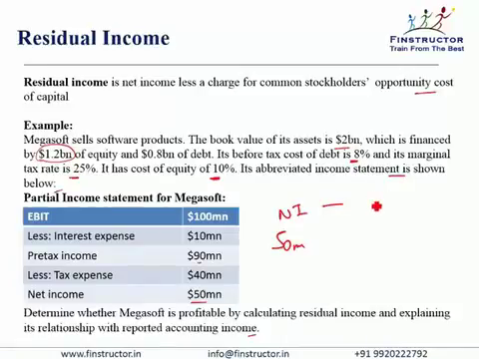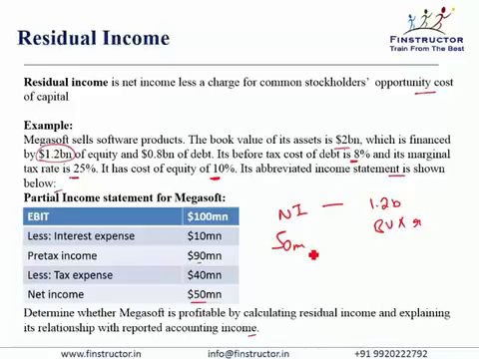So on $1.2 billion of book value, the required return is the cost of equity. If Megasoft is earning a required return, it's not doing anything extraordinary or supernormal. A return on a book value of 1.2 billion is a required return.